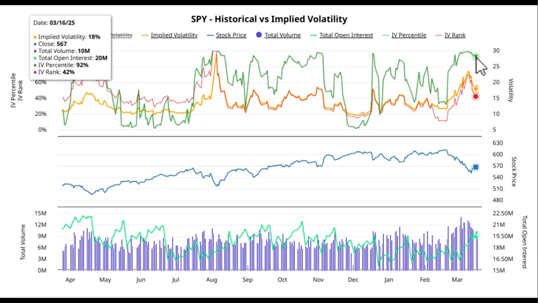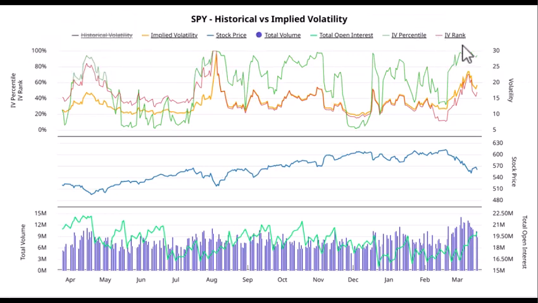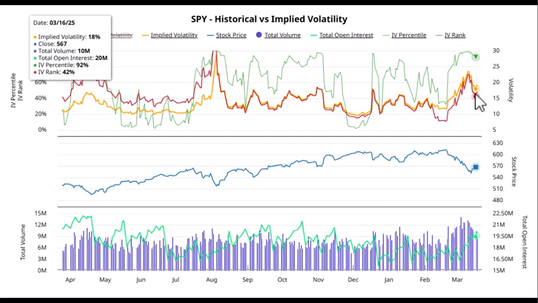The implied volatility percentile, the IV percentile, is telling you that throughout the last 52 weeks, implied volatility has been lower basically 94, 95% of the time. It's almost always lower than where it is right now. The rank almost gives you the impression that we're in the middle of the range of volatility. But for all intents and purposes, volatility almost never gets higher than this.